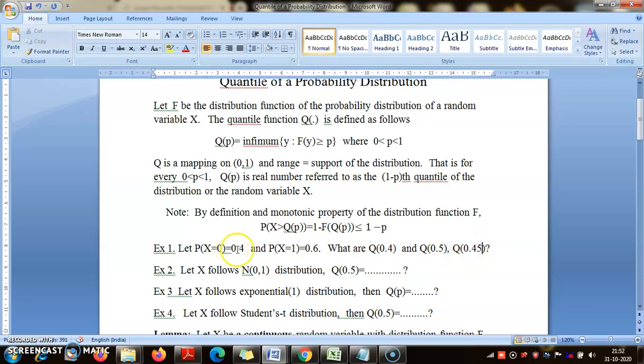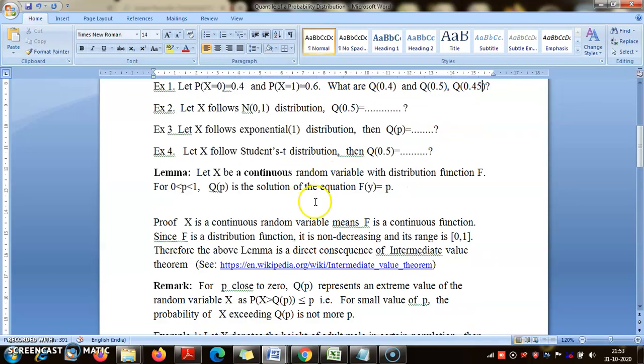Here there are only two values, 0.4 and 0.6, so the distribution function will be 0, then it jumps up to 0.4 and stays constant, and at 1 it jumps up to 0.4 plus 0.6, that is 1, and remains there forever. So the range of the distribution function for this distribution has only three values: 0, 0.4 and 1. If you are searching among the values 0, 0.4 and 1, none of them is equal to 0.45 or 0.5. So this equality will never be attained.